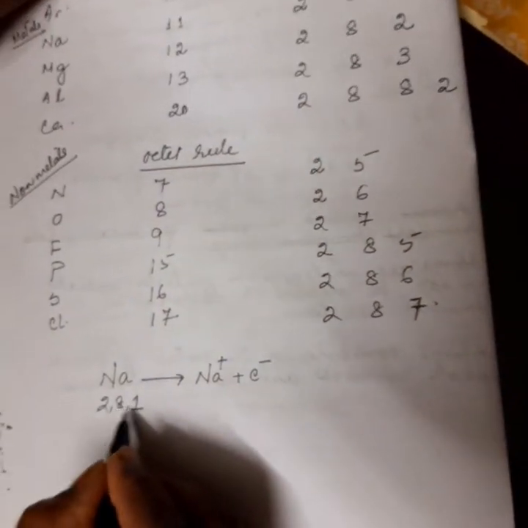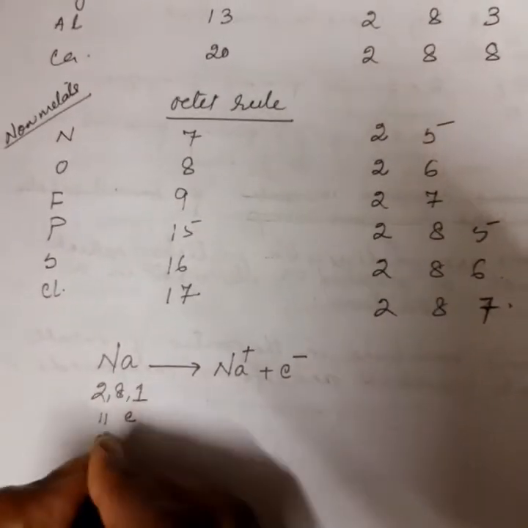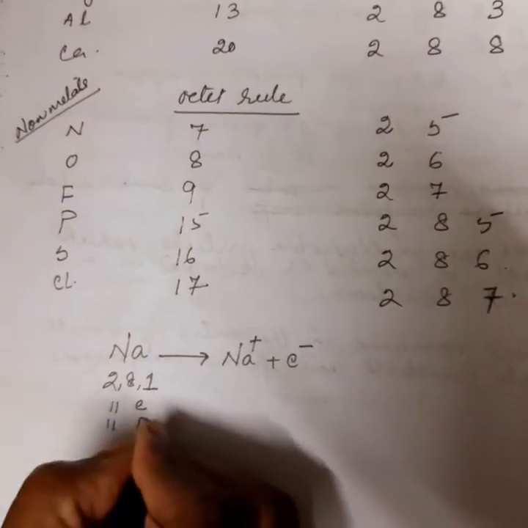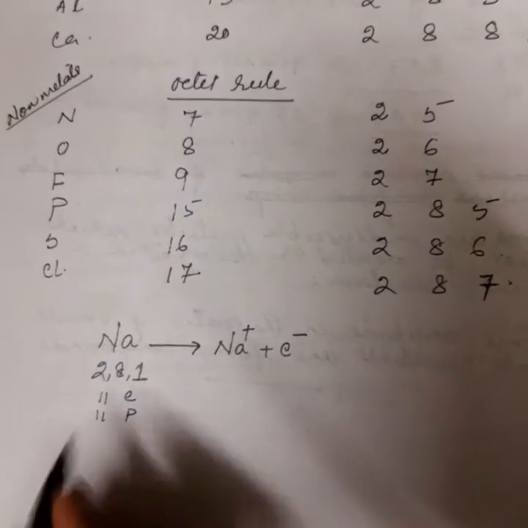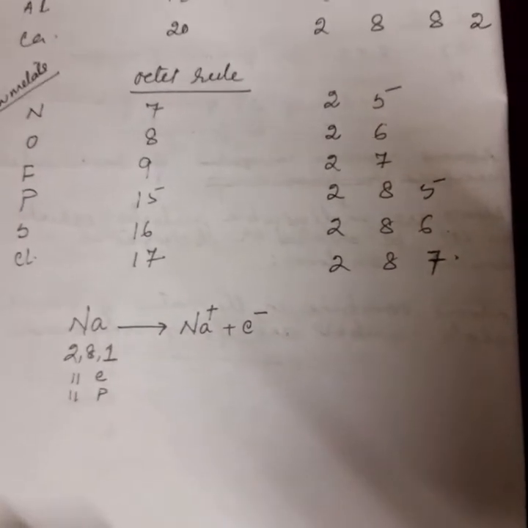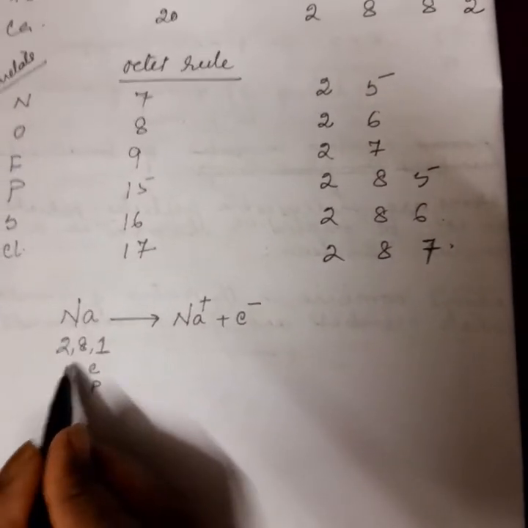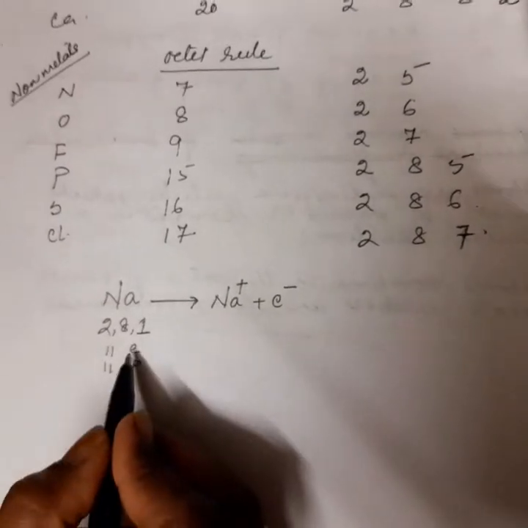Here it has 11 electrons, which means it has 11 protons also. Okay. 11 negative charges and 11 positive charges. 11 protons are present in the nucleus. 11 electrons move around in the orbits.